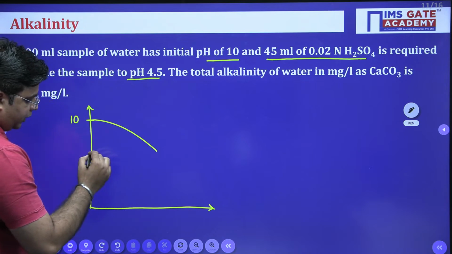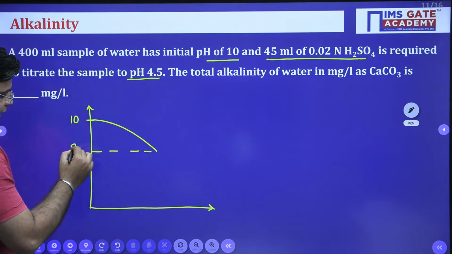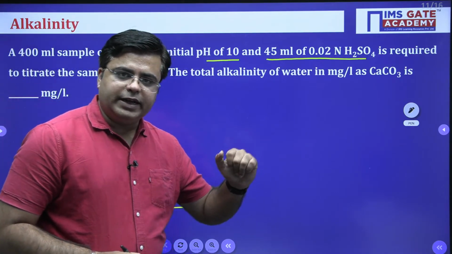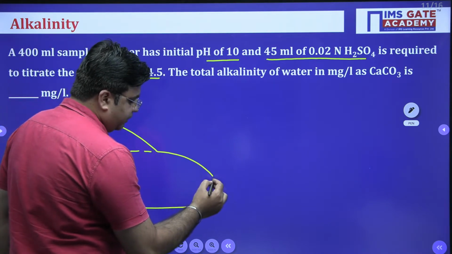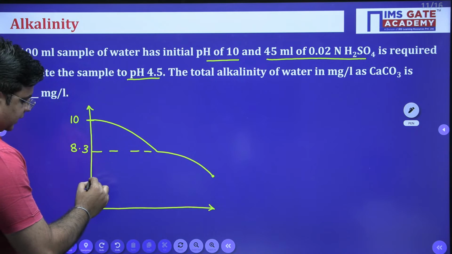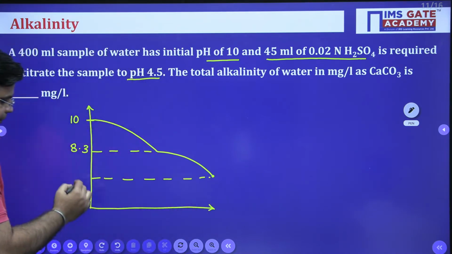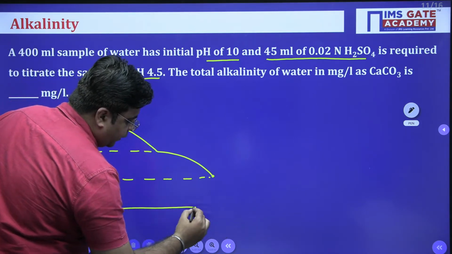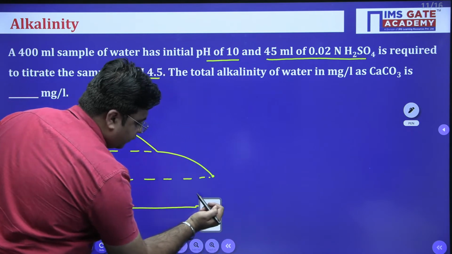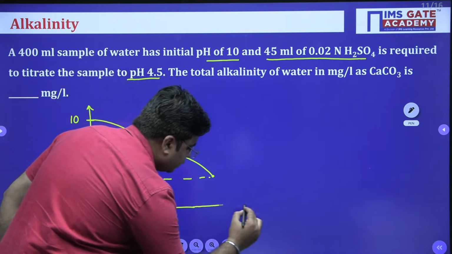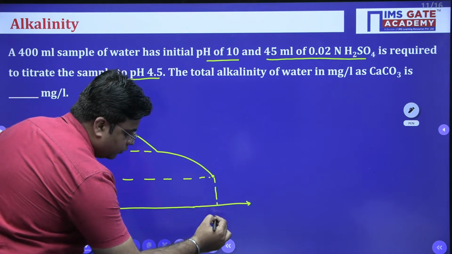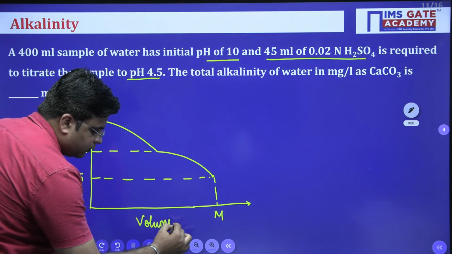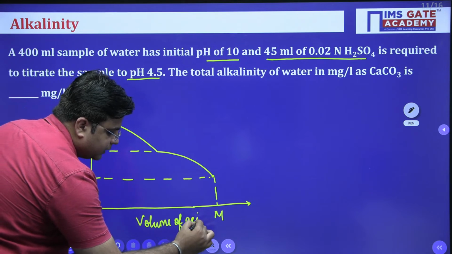At a pH of 8.3, you got first color change. Then you added methyl orange indicator and again started the titration. At the pH of 4.5, you got another color change. And at pH of 4.5, your entire titration is completed. The total volume of acid used at pH of 4.5, that you have noted, comes out to be the M value, volume of acid used.